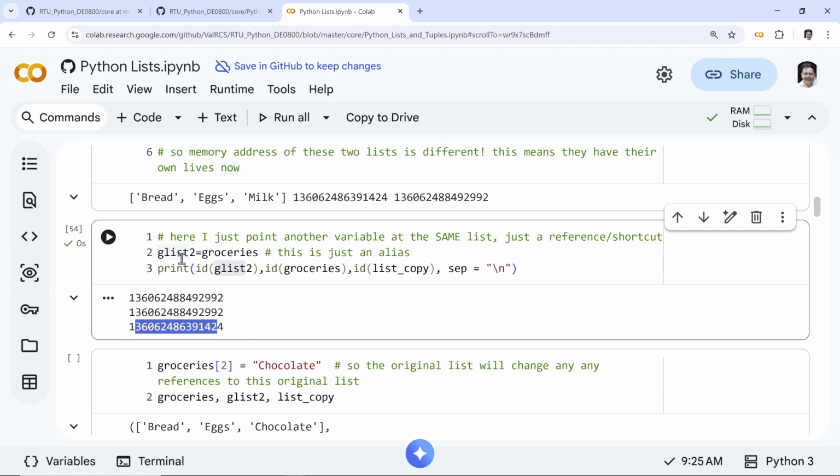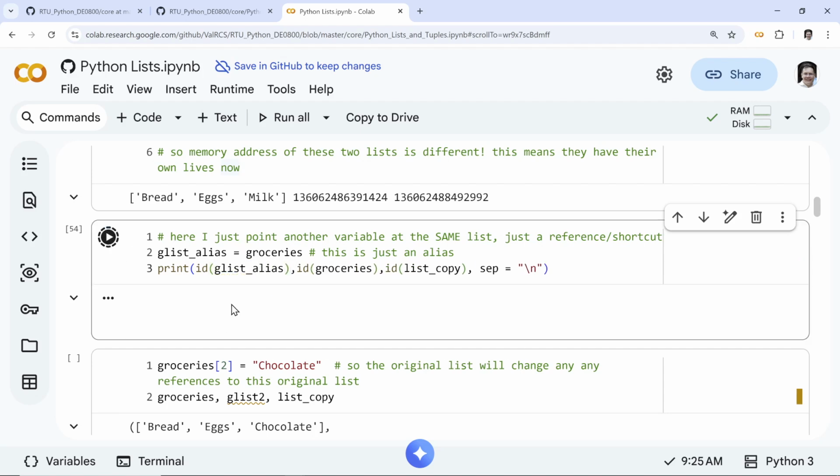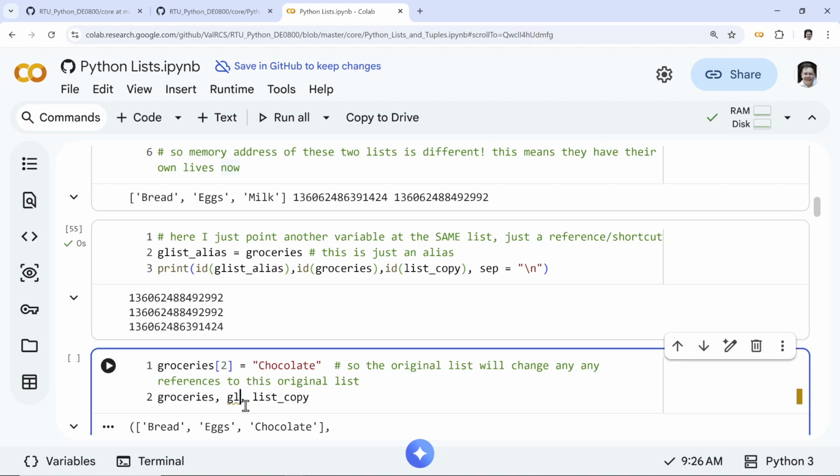I should probably call this glist alias. Glist alias would be a better name, so it's easier to see. Let's see this again. And it's not going to change anything. This should be the same memory. I have three actually. I still have the glist2, but I'm not going to use it now, only for the next lecture. So this would be a better name. I just thought glist2 is maybe not right. So this is an alias again.